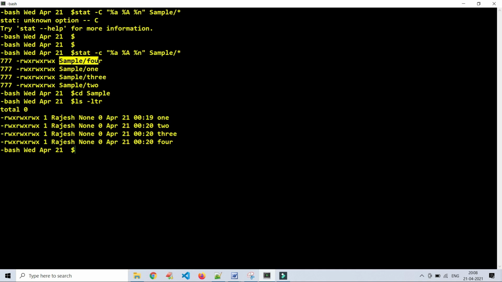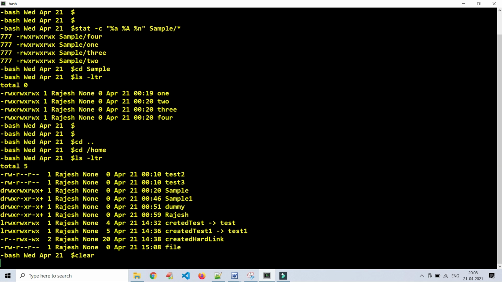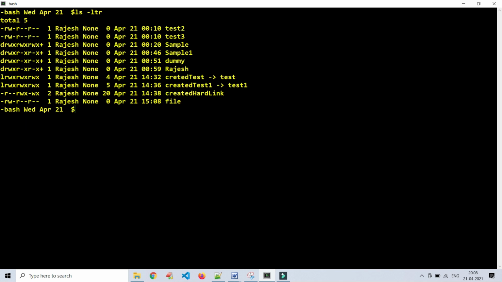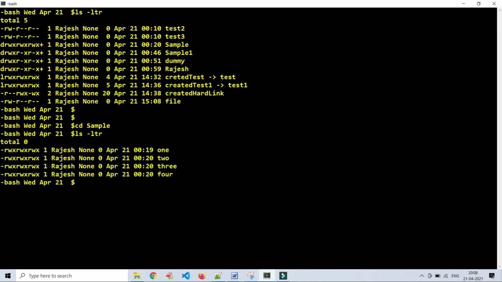Let's see, we can do it. Okay, cd sample. In sample there are 4 files with the full permissions, and the sample directory also has the same set of permissions, 777. What I will do is chmod